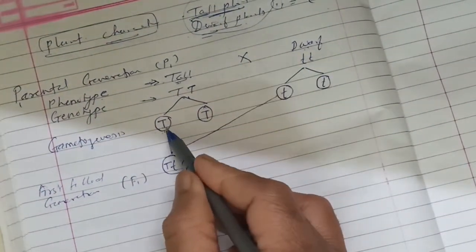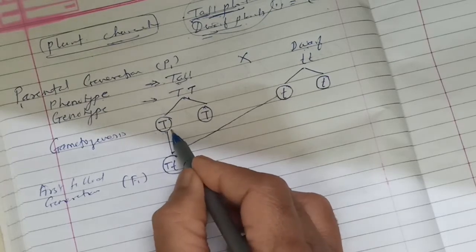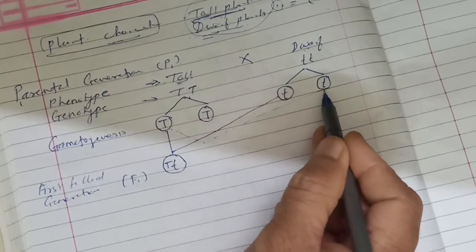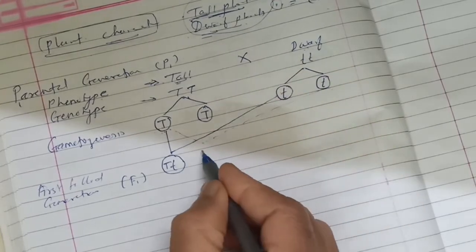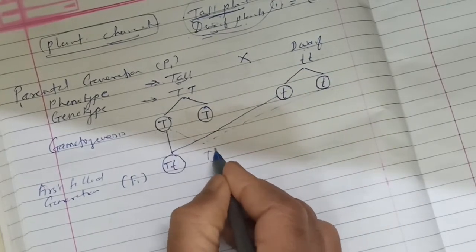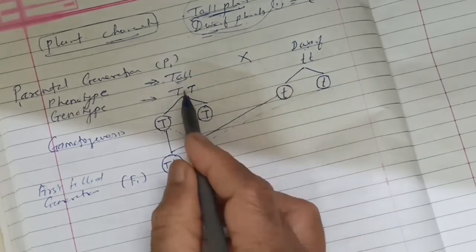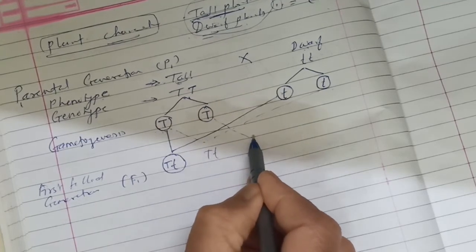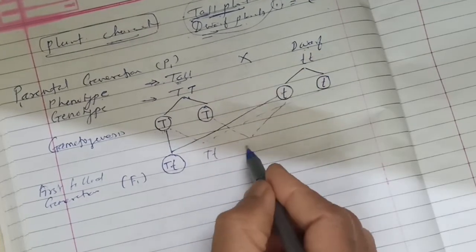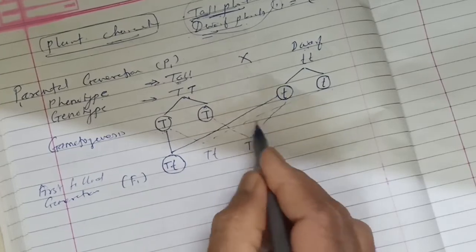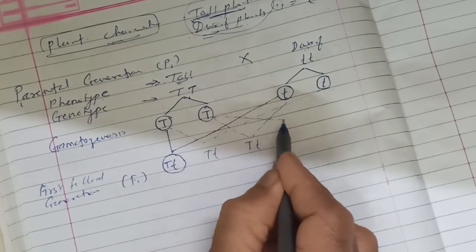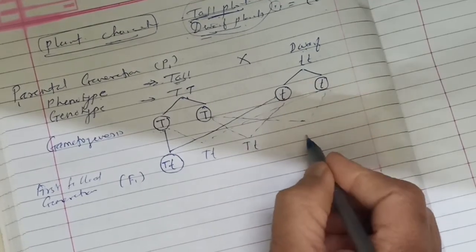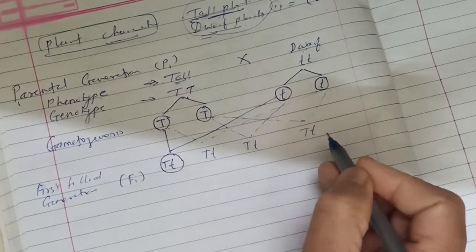Here, there may be a possibility that the first gamete may fuse with the second gamete of the dwarf plant, so it also produces capital T and small t. Or the second gamete of the tall plant may fuse with the first gamete of the dwarf plant and give capital T, small t. Or the second gamete of the tall plant fuses with the second gamete of the dwarf plant to give capital T and small t.